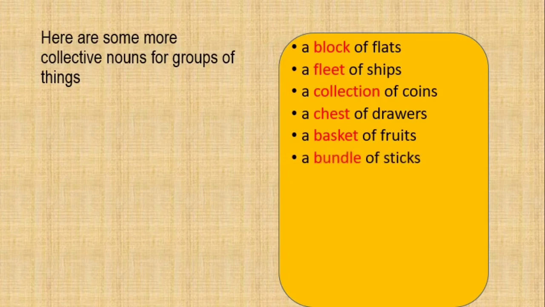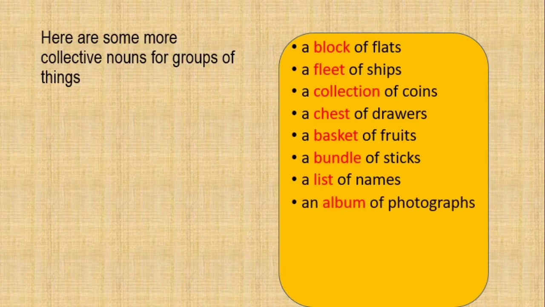A bundle of sticks. The word bundle stands for a collection of sticks. A list of names. When we see many names on the register or on a book, we call it a list of names. An album of photographs. When there are many photographs together, we call it an album of photographs.